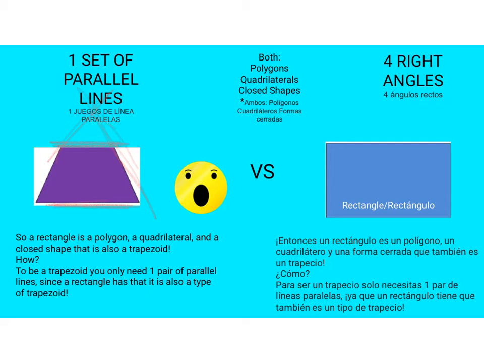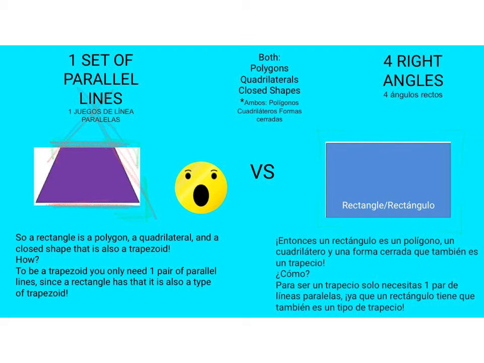Now, let's see if it has the four right angles so we can see if it's also a rectangle. Let me grab another colored marker. This corner doesn't really look like an L to me, and neither does this one, or this one, or this one. This trapezoid is definitely not a rectangle. But let's go ahead and check out the rectangle. So, the rectangle definitely has those four right angles.